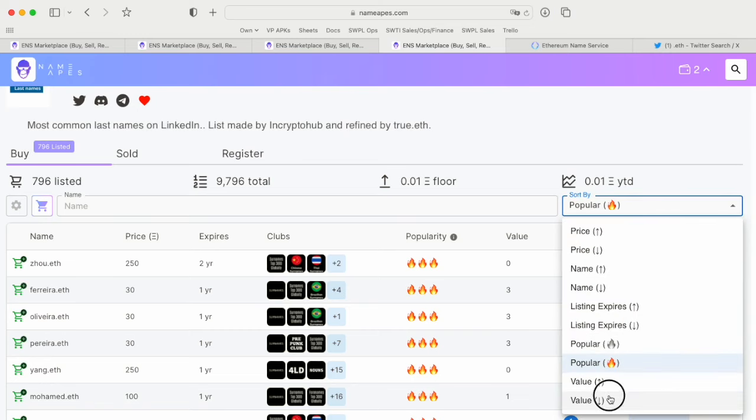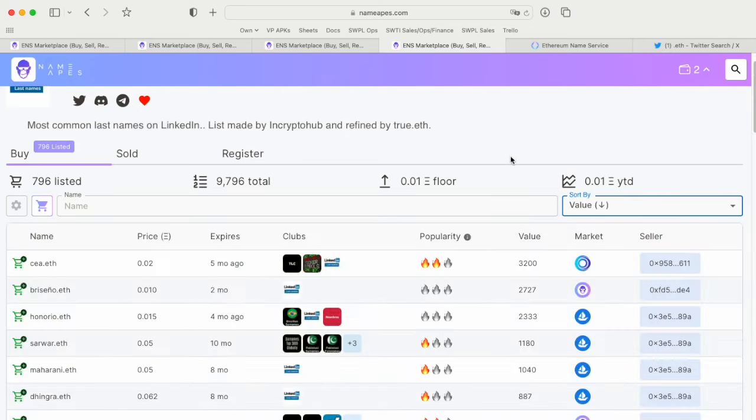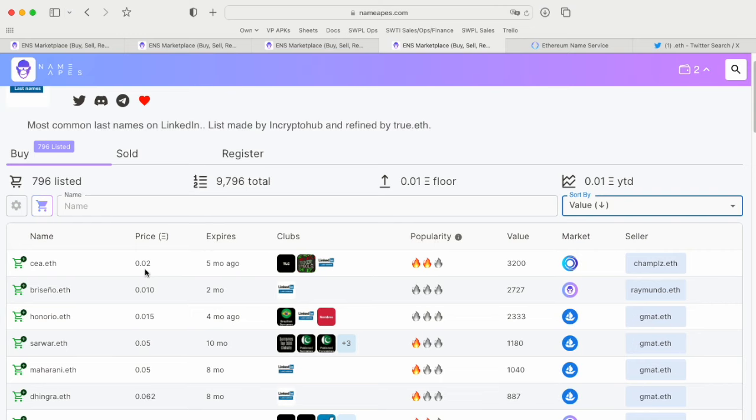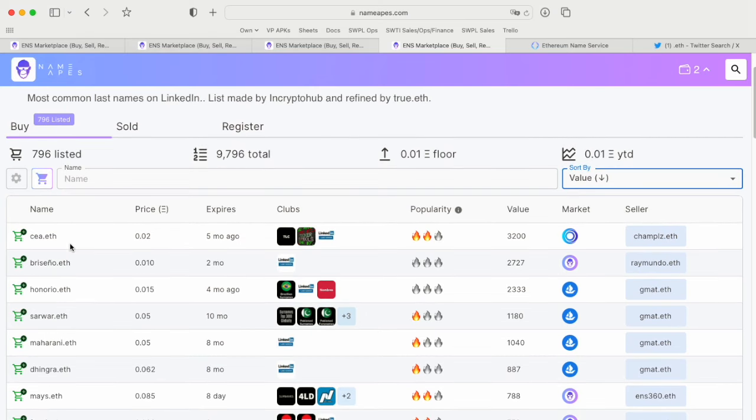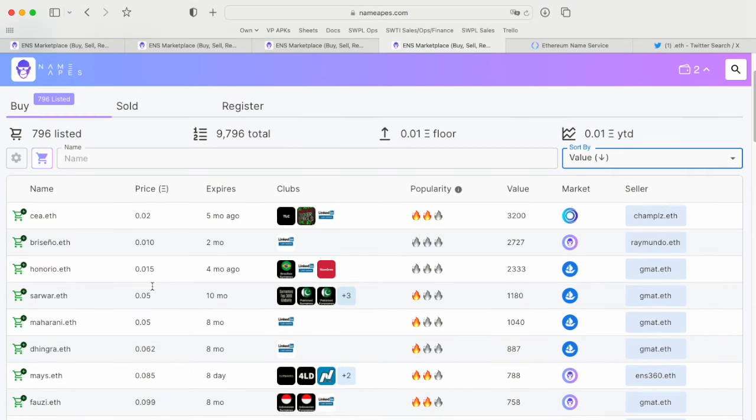Let's look at some good value ones instead. Value is popularity score divided by price, right? So if the price is high and the popularity is high, value will still be low. But if popularity is high and price is low, then it makes a good purchase. So this could be something to surface undervalued, underpriced names that you could make a good investment decision on. And you can see the clubs here.